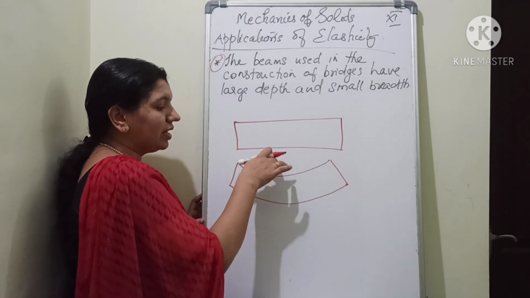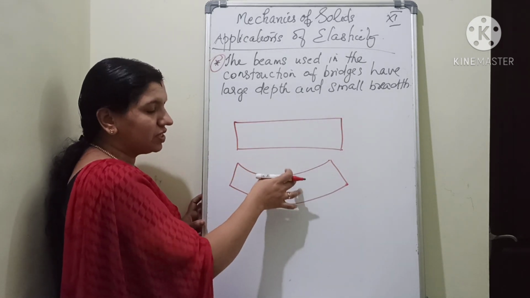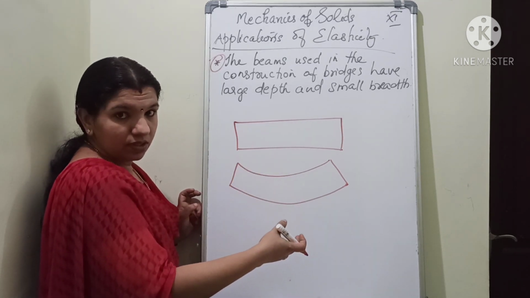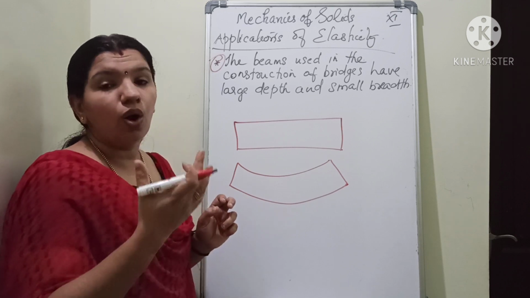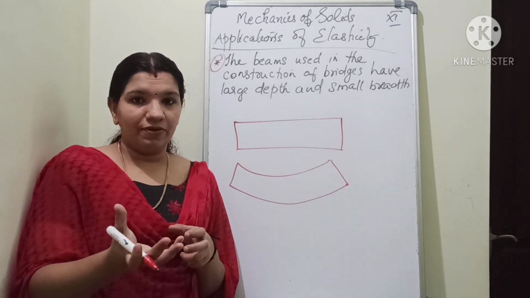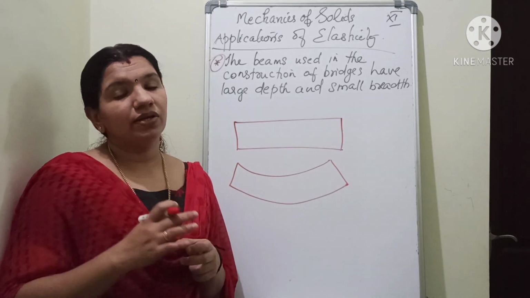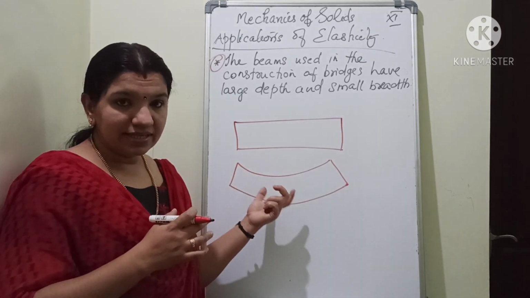Understand? Again, if there is huge load or traffic in this particular region, it will break. Understand? That is why long use is not at all safe. It is declared there. Bridges are declared unsafe after continuous use. That is the reason behind this.